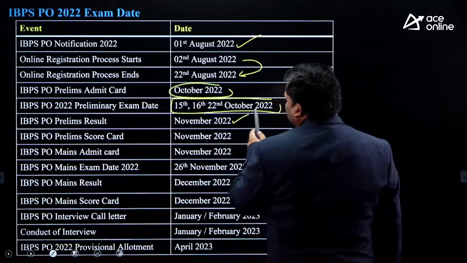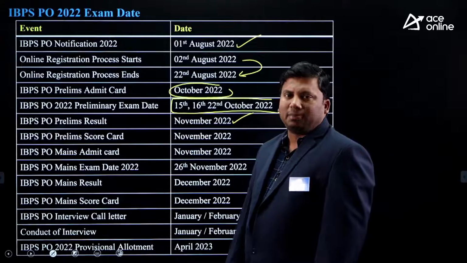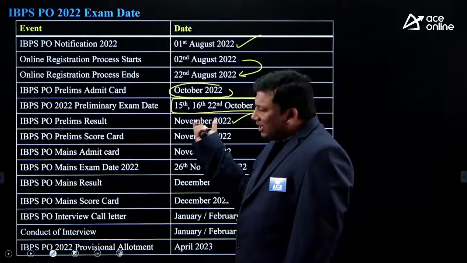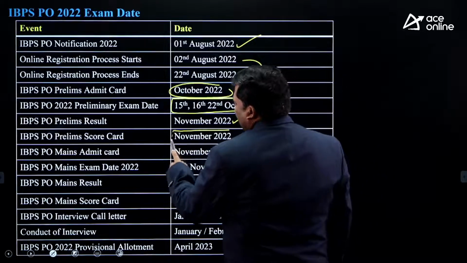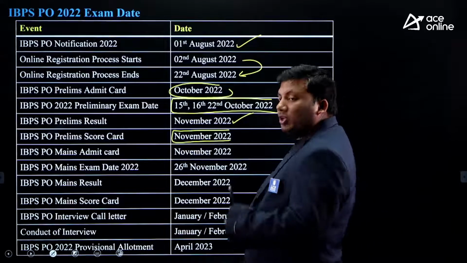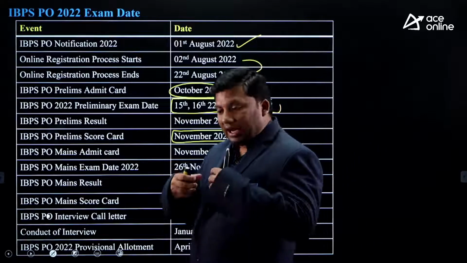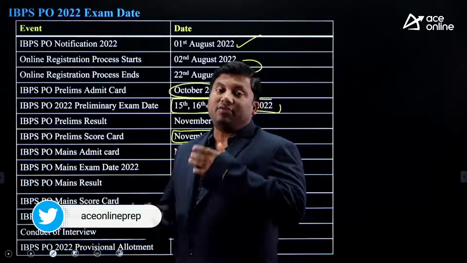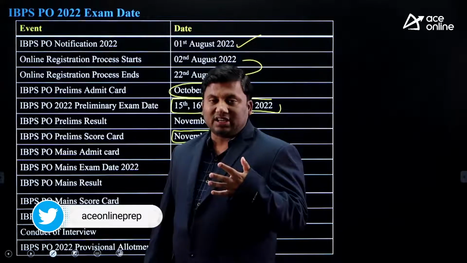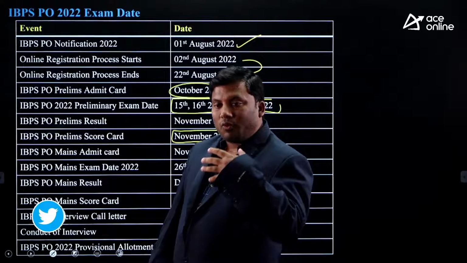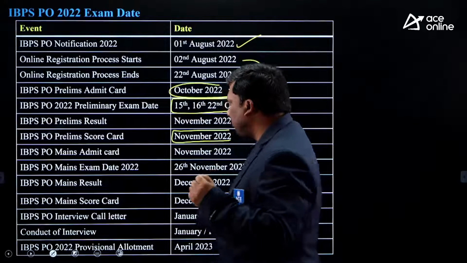The prelims result will generally come within 1 month after the prelims exam is over. The result will come in November, and your scorecard will also come at the same time. In the prelims examination, there will be 3 sections: quantitative aptitude, reasoning, and verbal ability. Once you clear the prelims, you can write the mains examination.